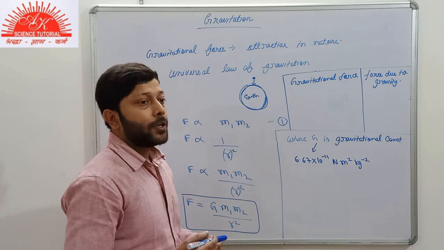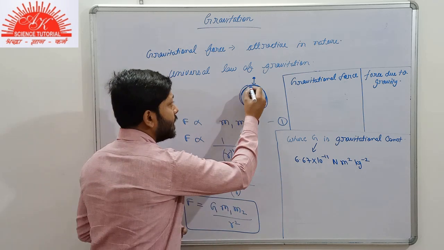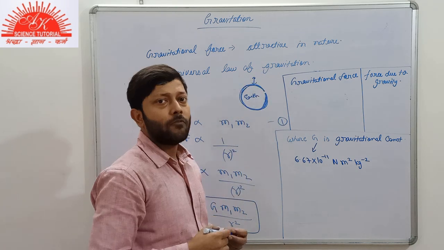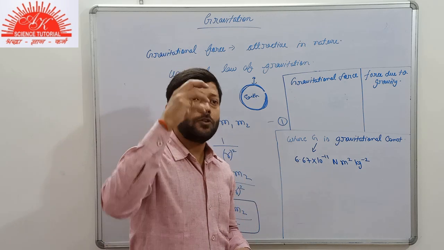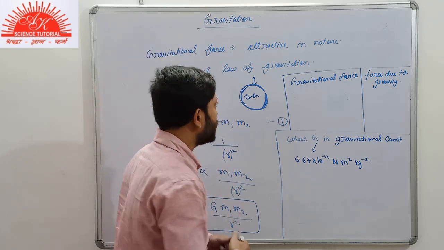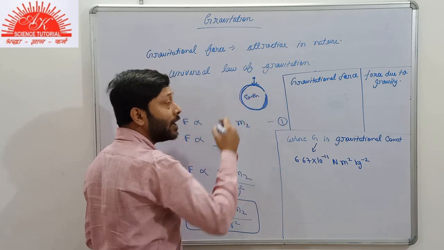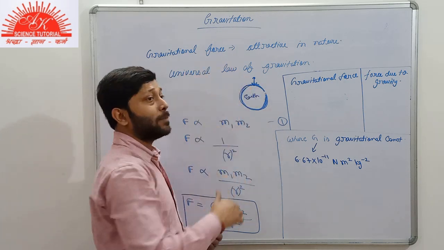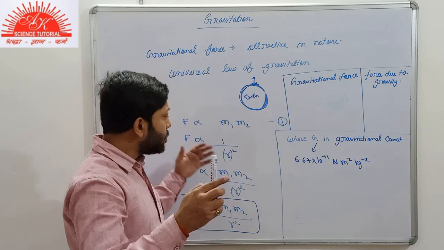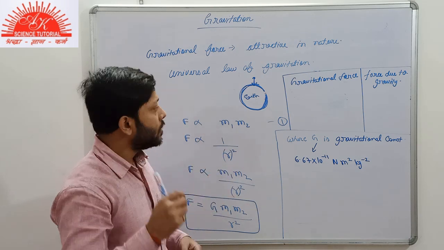So you may be thinking that the Earth is able to attract any body towards its surface. As you know, when we jump from a roof, or when we leave any ball to fall freely, the body comes towards the surface of Earth. So the Earth is able to attract any body towards its surface. But why is the board not able to attract this marker towards it?